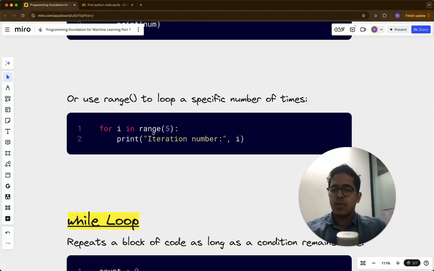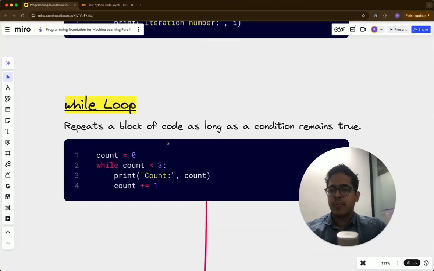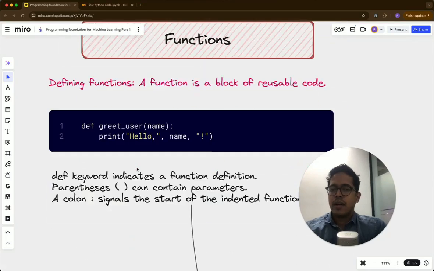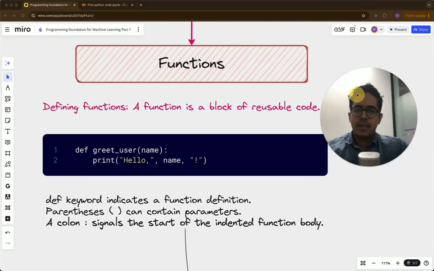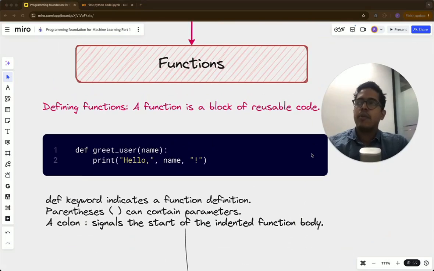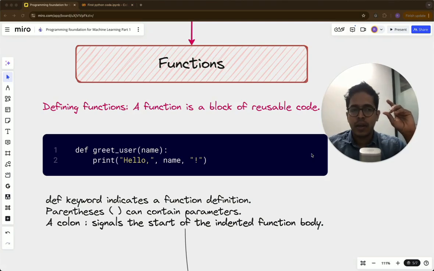For i, I also showed this, i in range of, then the while loop. And now the last part of this lecture is functions. I also want to cover classes, but I want to dedicate one full lecture for that, because classes, in my opinion, are probably the most important concept. Classes and functions and loops, these three things. Among these, the most complexity is in classes. People struggle most to understand classes. Functions people use more often. Loops people use even more often. So for classes, I will dedicate one entire lecture.